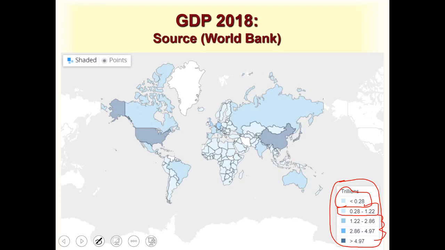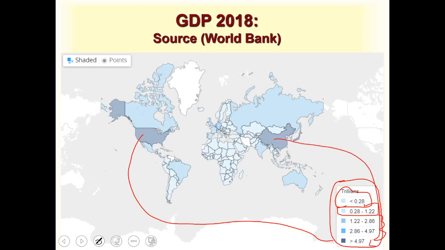So for example, when we look at the United States, we see that they fall into this bracket, greater than $4.97 trillion. Similarly, China also falls into that category.